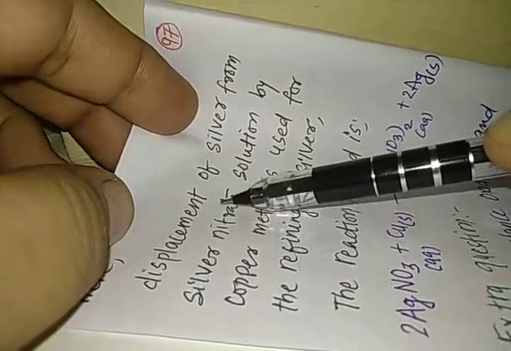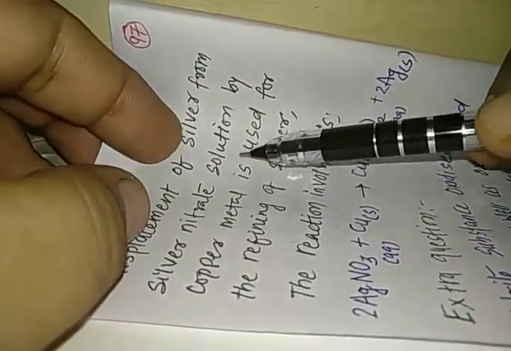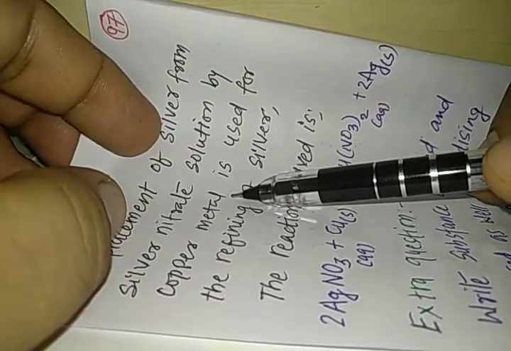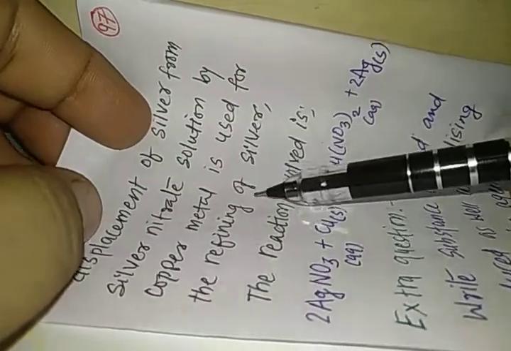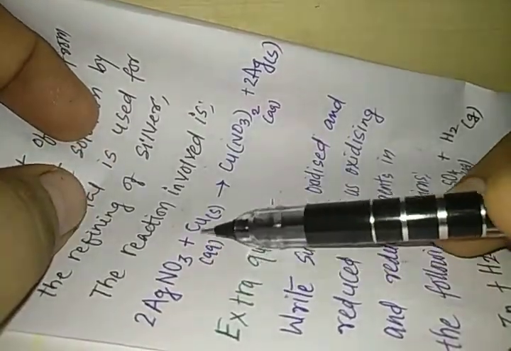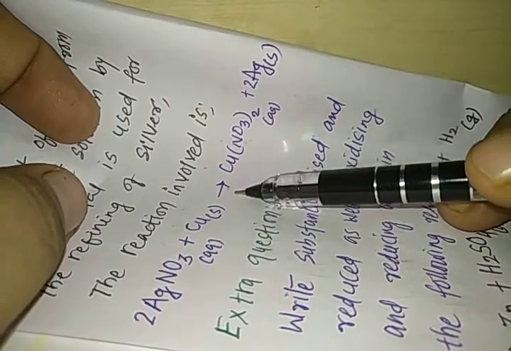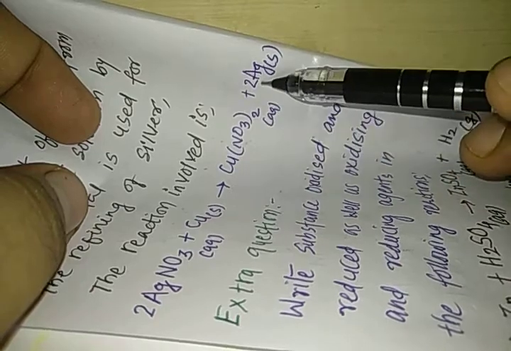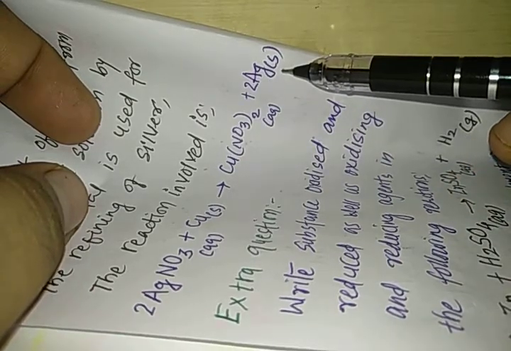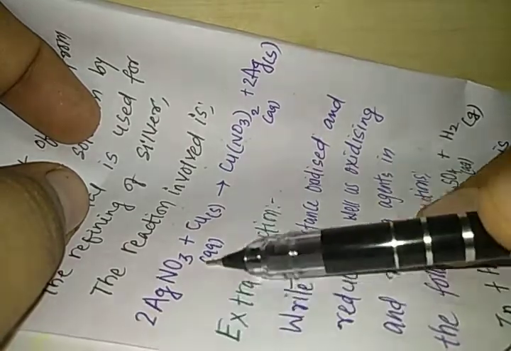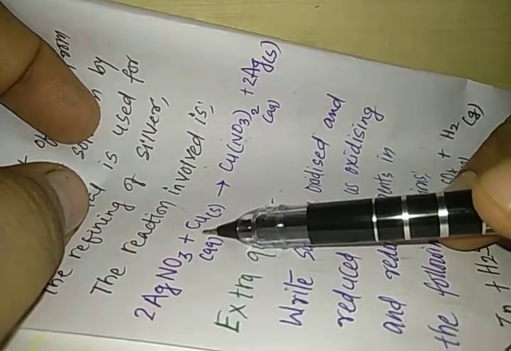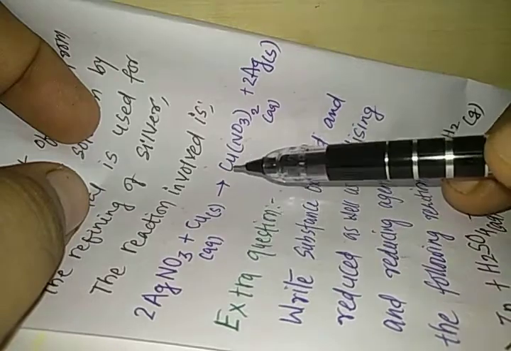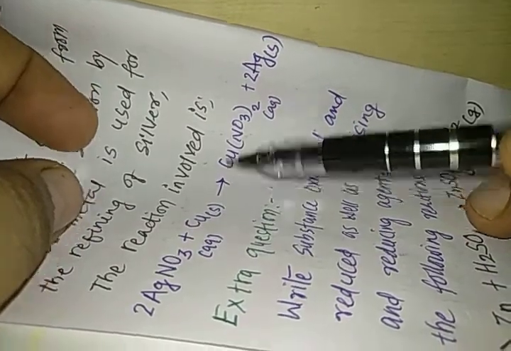Here the displacement of silver from silver nitrate solution by copper metal is used for the refining of silver. The reaction involved is 2AgNO3 aqueous plus Cu solid gives Cu(NO3)2, that is cupric nitrate aqueous, and silver as a solid, which is displaced from the salt AgNO3. Copper being more reactive displaces silver from silver nitrate. This is the reaction involved.